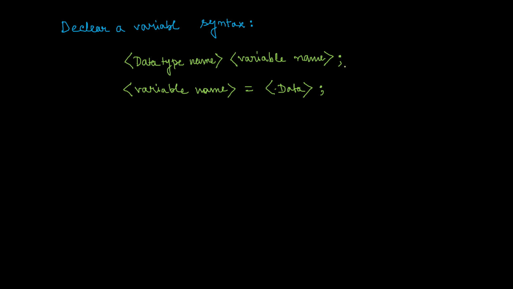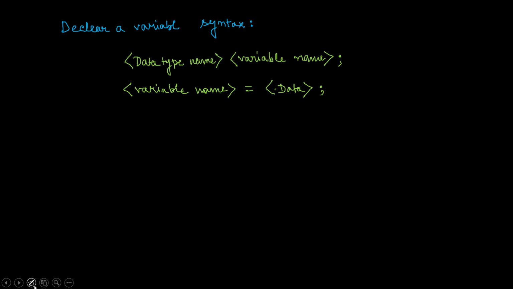Remember, the semicolon is a must in every line of C language. Every line is actually the wrong term, but for the time being, just keep in mind that in most lines you must have this semicolon. There are some lines which don't accept a semicolon, which we will discuss when the situation comes.